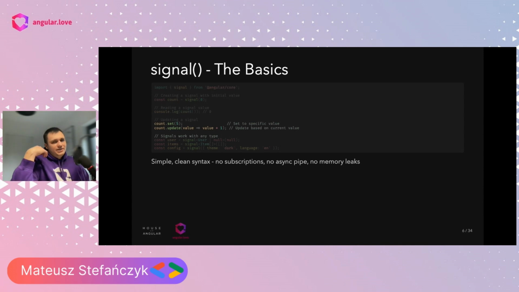We can call the set method, which directly overrides the value that was in scope of this signal, or just update the value, which of course will change the value, but for the update purpose, we can reuse the past value. And here at the bottom, we can also see that it can work with any kind of type, whether it's primitive like number or some complex objects, array of objects, and so on.